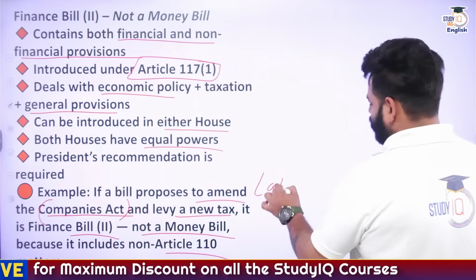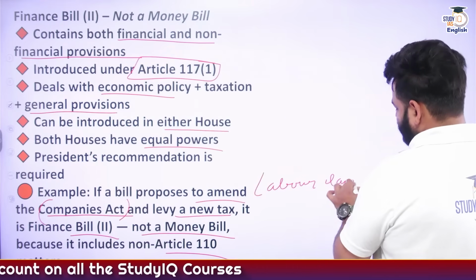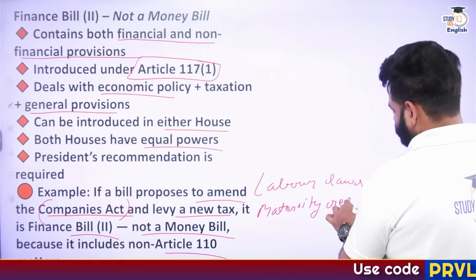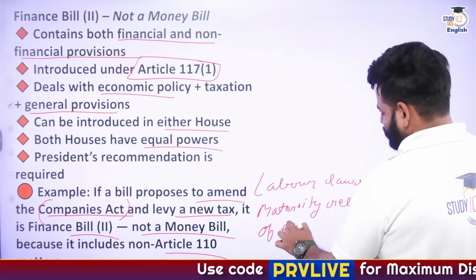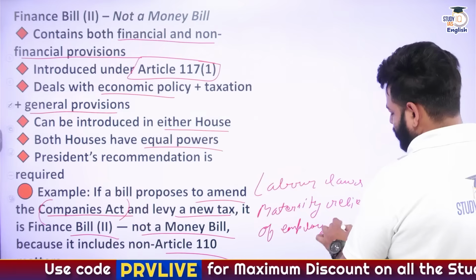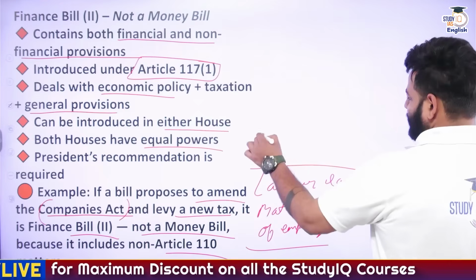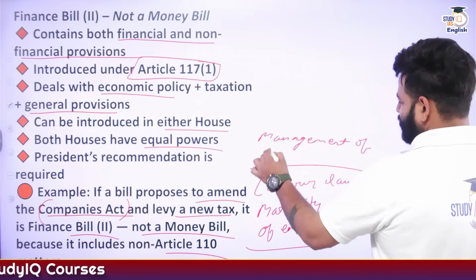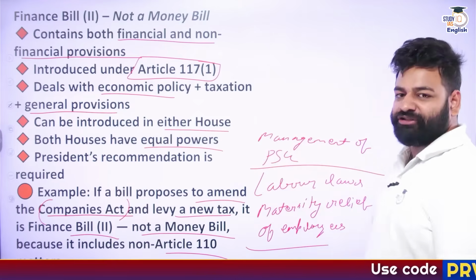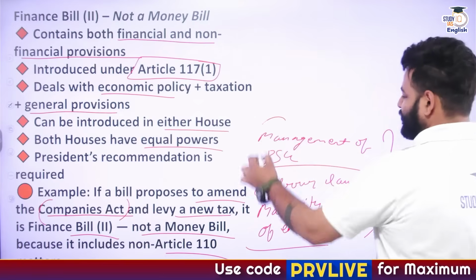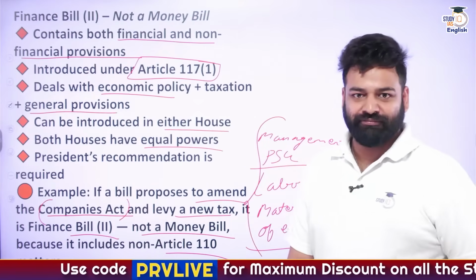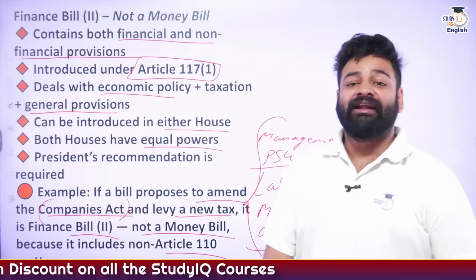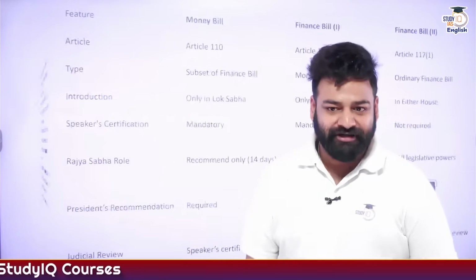You can call it labor laws, or anything related to maternity relief of female employees, obviously, or something related to the management of companies like PSUs, etc. These things are absolutely not financial in nature, but controlling, handling or managerial in nature. So all of these things will be considered as Finance Bill 2, mentioned under Article 117 clause 1.